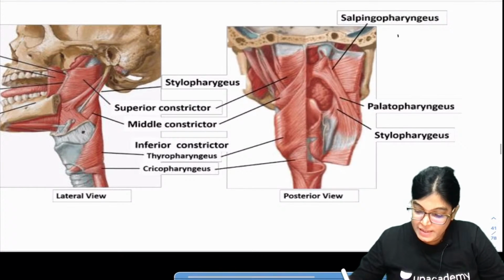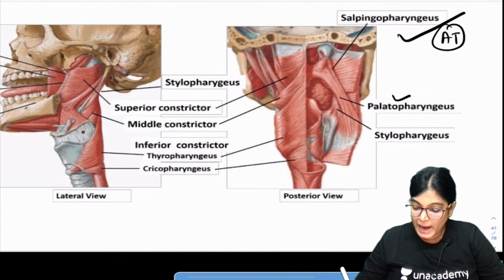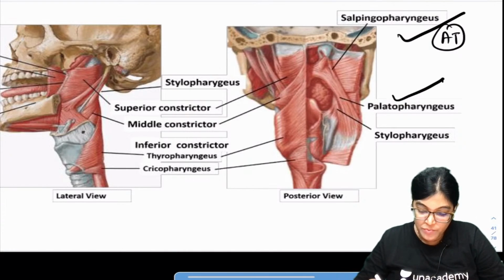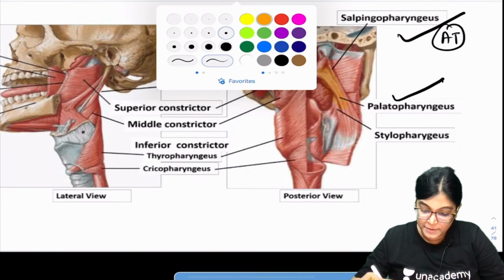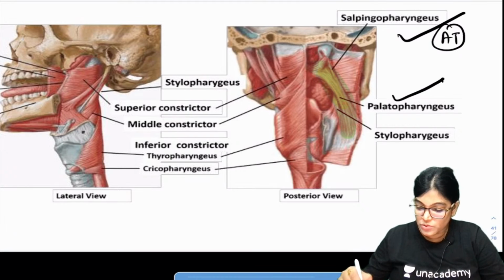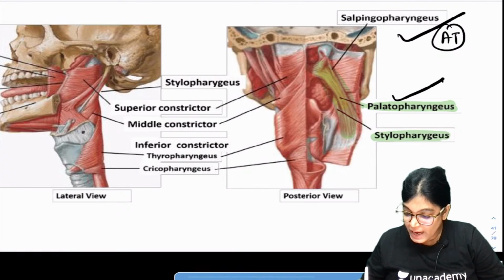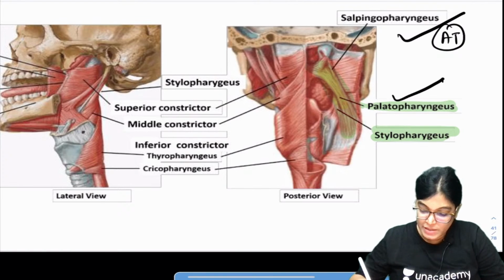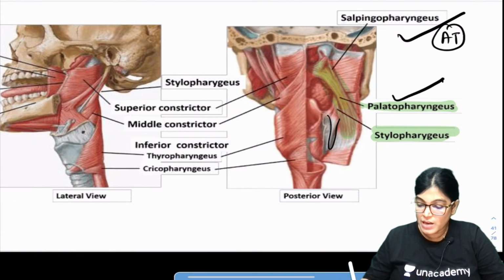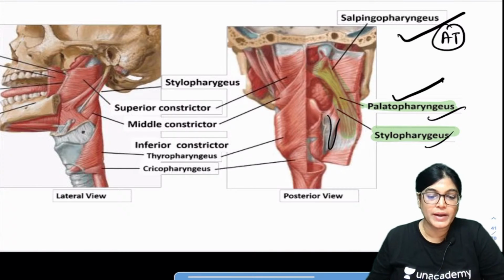So here you can see salpingopharyngeus from the auditory tube cartilaginous part, and palatopharyngeus in the form of fasciculi. One side is shown, with anterior and posterior fasciculi from the palatine aponeurosis, and stylopharyngeus from the styloid process. These three muscles go and insert into the thyroid cartilage.